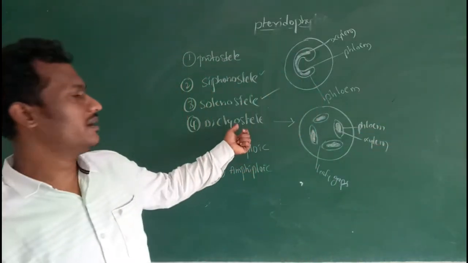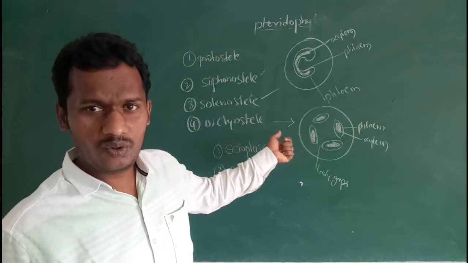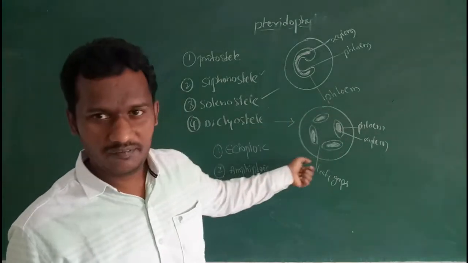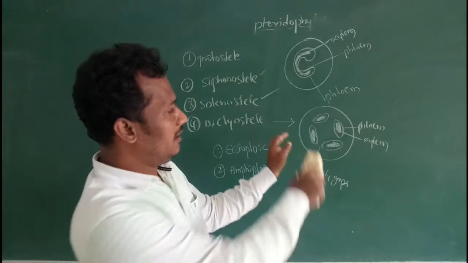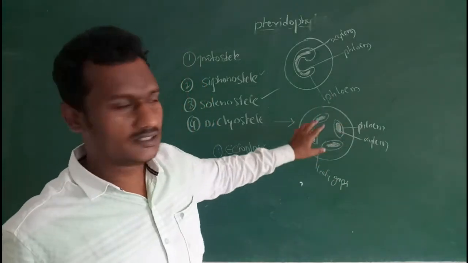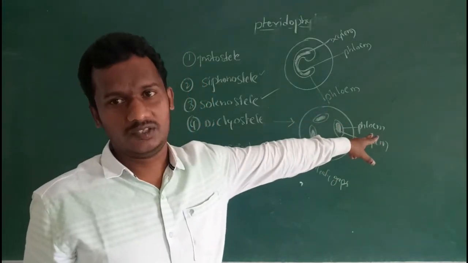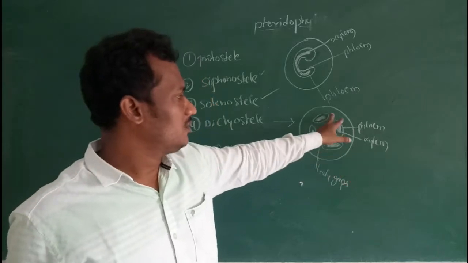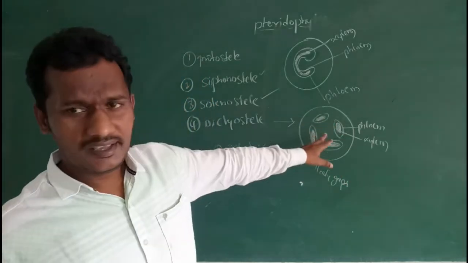This type of vascular bundle is known as a dictyostele. A number of leaf gaps are present. They break the vascular bundles into smaller plates, smaller parts. This is known as meristeles.